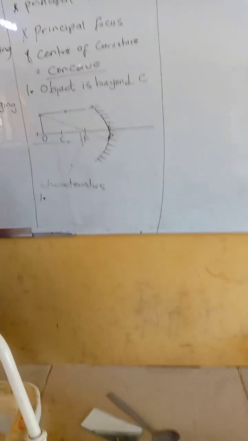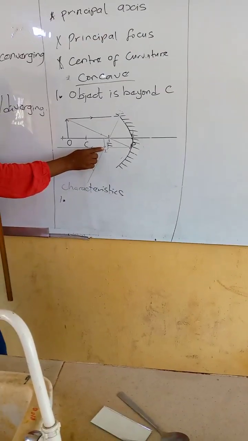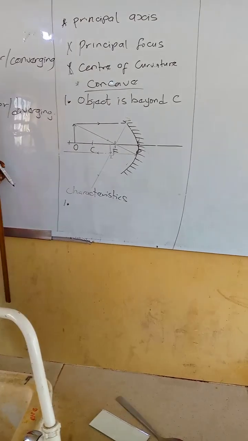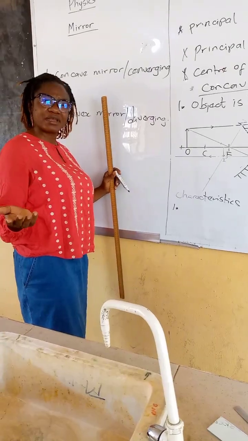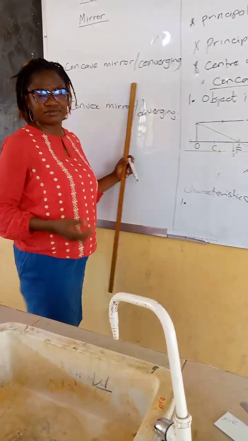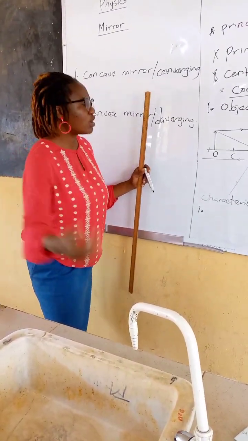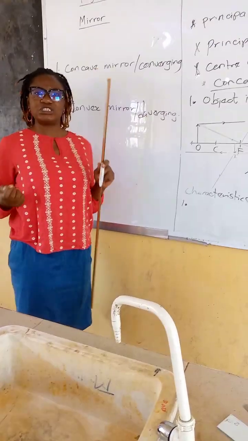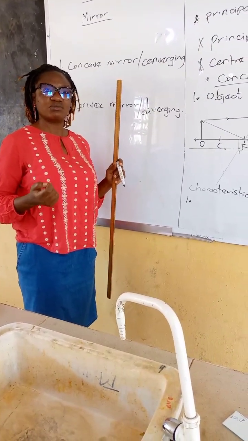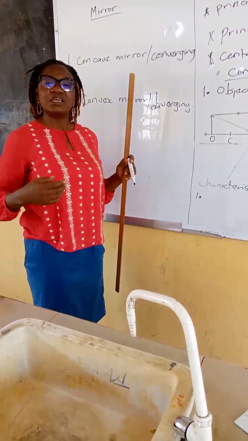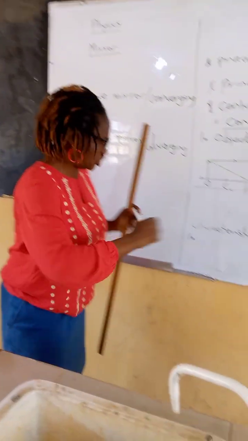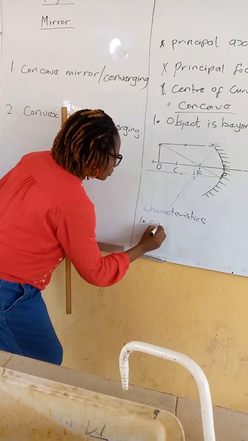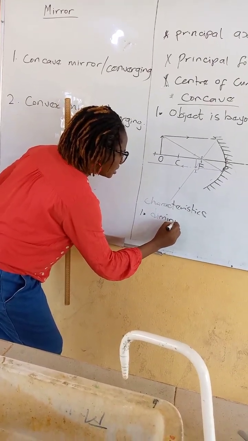Number one, if you notice, you will see that this one is smaller than the object we drew before. Do you see it? What does that one mean? It is smaller than the object we originally put there. So what does it mean in physics? In physics, if we want to say smaller, it means it is diminished. The image is what? Diminished.